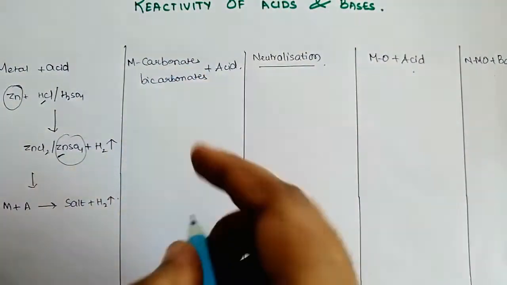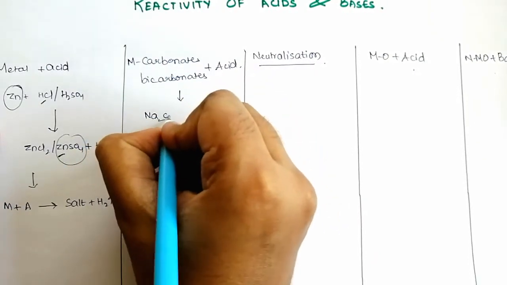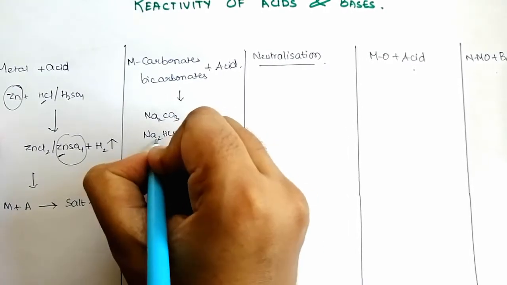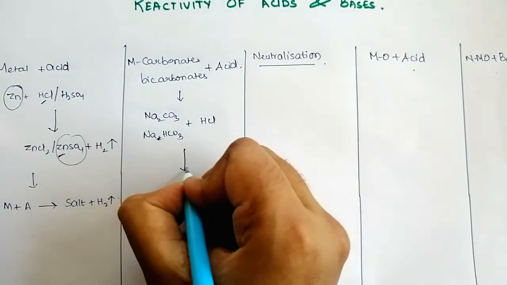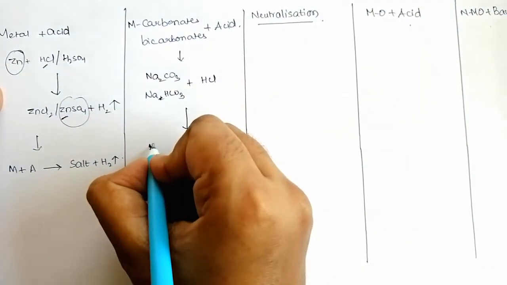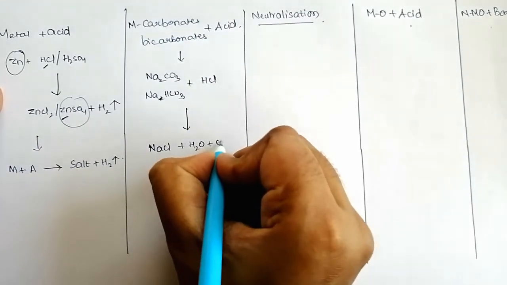Similarly, if you take metal carbonates or bicarbonates, when reacts with acid, we are taking sodium carbonate or sodium bicarbonate as example, NaHCO3. When reacts with acid like HCl, what is happening here? A salt is formed with water plus CO2.